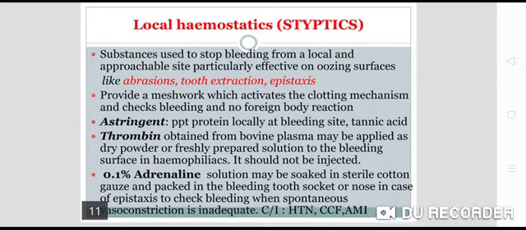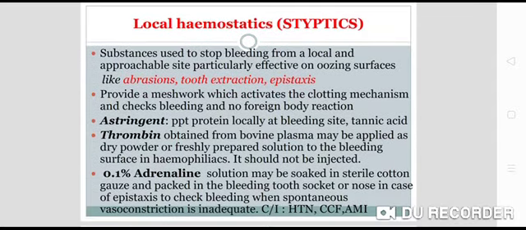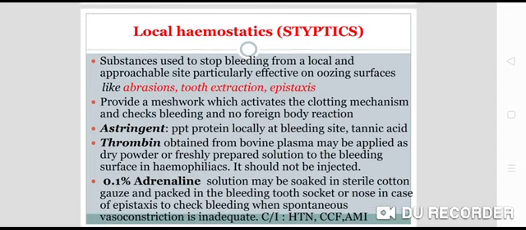Now we have local haemostatics. Local haemostatics are also called styptics. Generally, whenever there is bleeding due to a sharp cut, we apply pressure on that site, and because of vasoconstriction the bleeding stops, or we apply ice cubes, which cause vasoconstriction and stop the bleeding. So these are substances used to stop bleeding from a local and approachable site, particularly effective on oozing surfaces like abrasions, tooth extraction, and epistaxis.